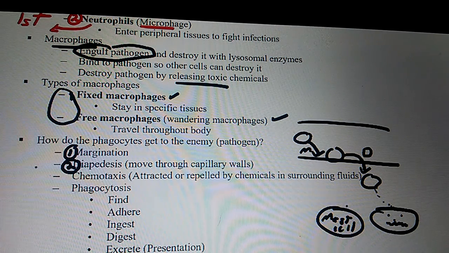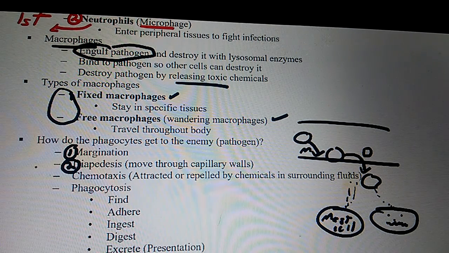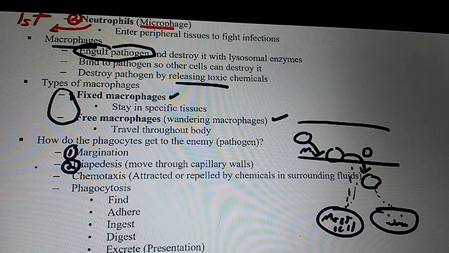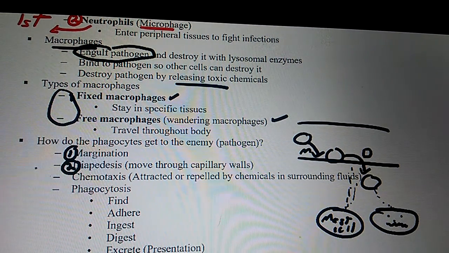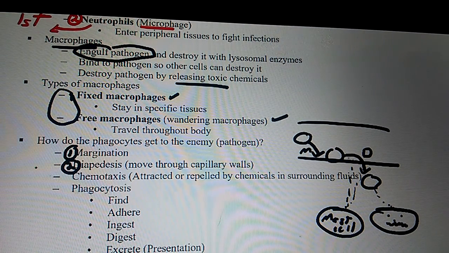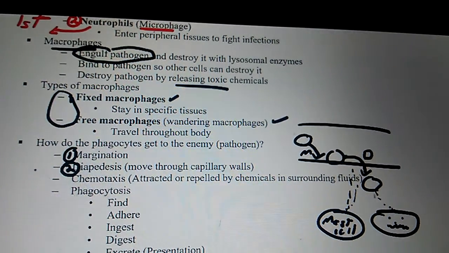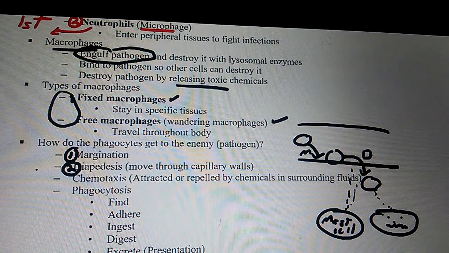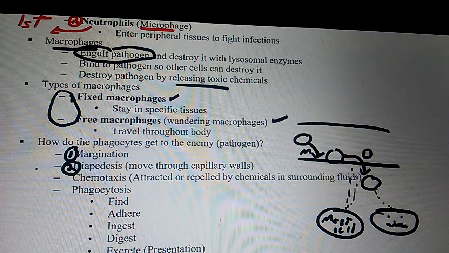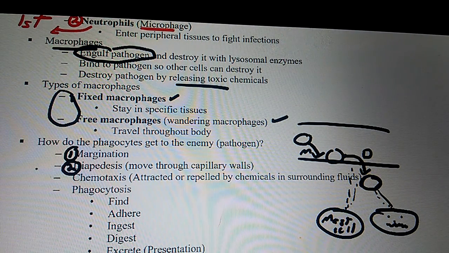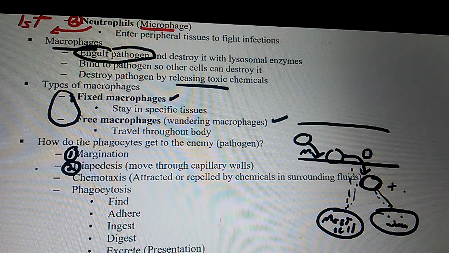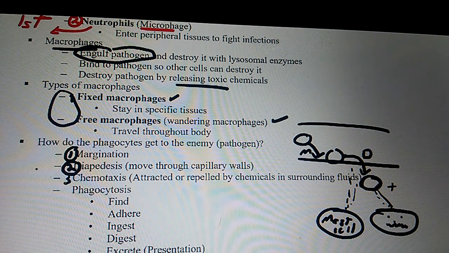So here's the mast cell. Is the mast cell releasing histamine and heparin? Yes. Does histamine cause vasodilation? Yes. So does that make it easier for diapedesis to occur? Yes. Is it positive chemotaxis or negative chemotaxis that attracts this white blood cell to the site of infection? Positive chemotaxis. So that's step 3.